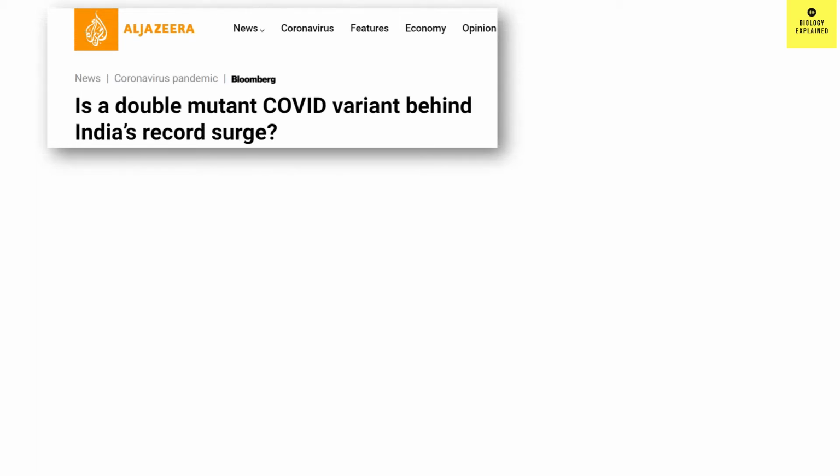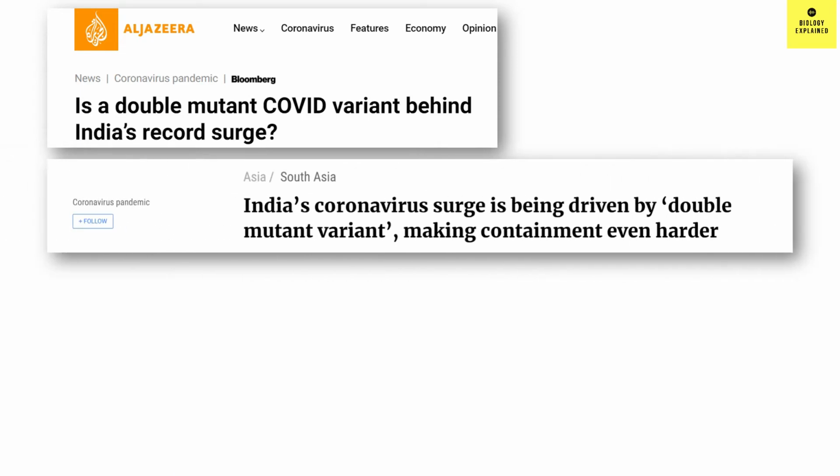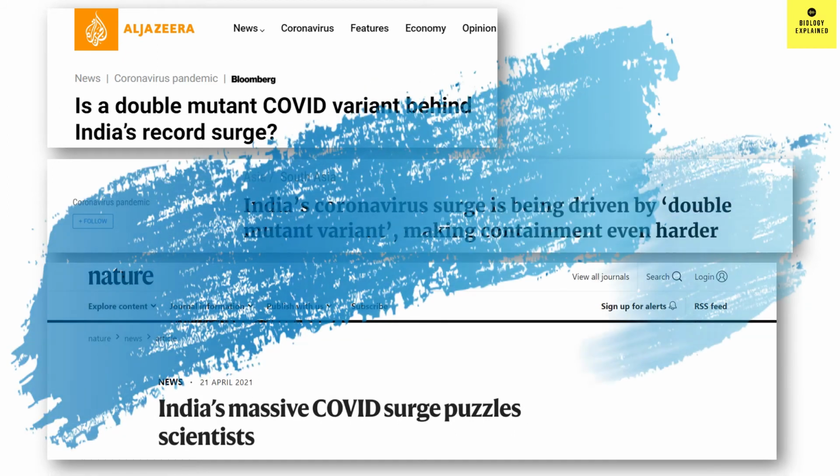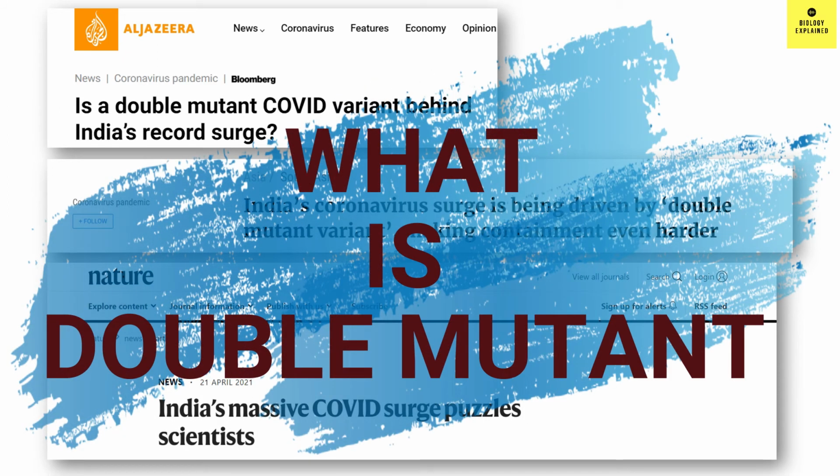We are hearing a lot about the double mutant variant found in India. Is the double mutant COVID variant behind India's record surge? India's massive COVID surge puzzles scientists. So what is this double mutant? Let's talk about it in detail today.